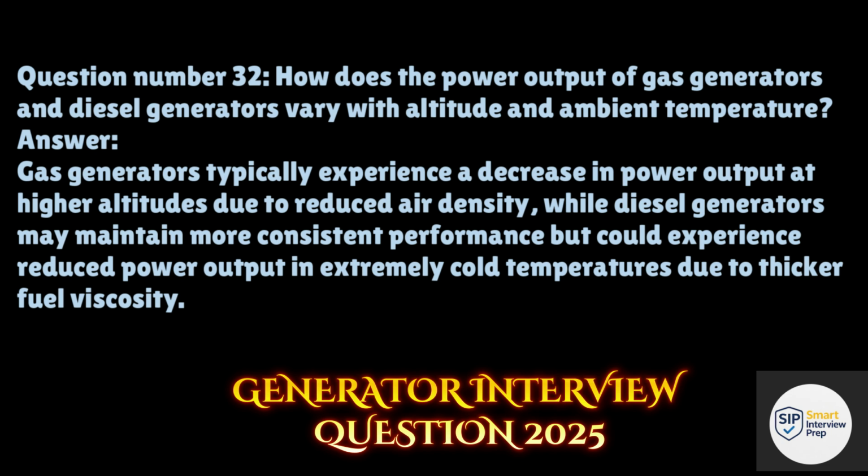Question number 32. How does the power output of gas generators and diesel generators vary with altitude and ambient temperature? Answer. Gas generators typically experience a decrease in power output at higher altitudes due to reduced air density, while diesel generators may maintain more consistent performance but could experience reduced power output in extremely cold temperatures due to thicker fuel viscosity.